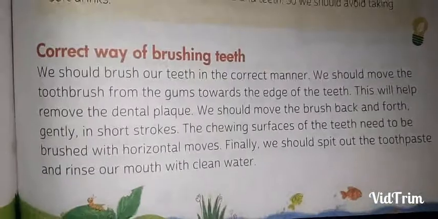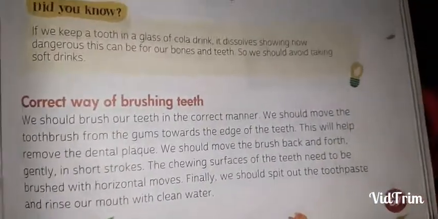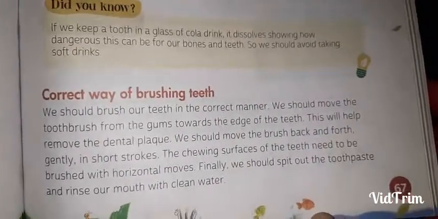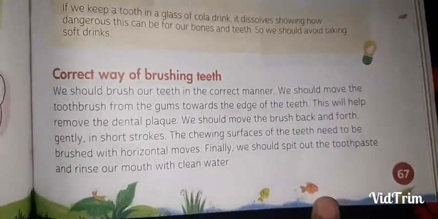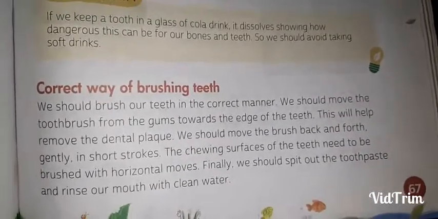Now, what is the correct way of brushing teeth? We should brush our teeth in the correct manner. We should move the toothbrush from the gums towards the edge of the teeth. This will help remove the dental plaque, meaning the dirt that deposits on the teeth.